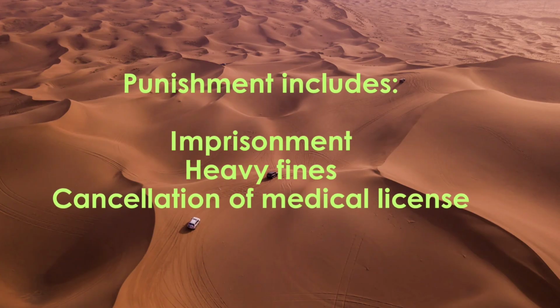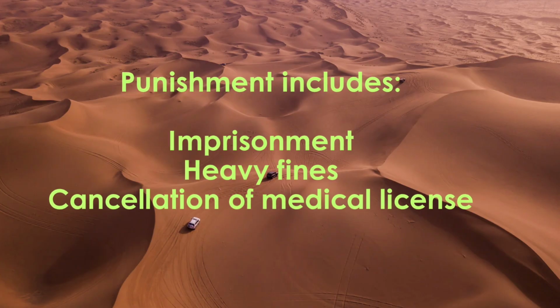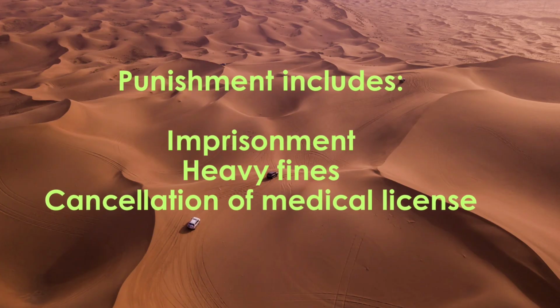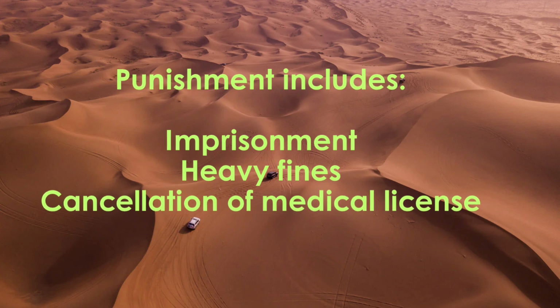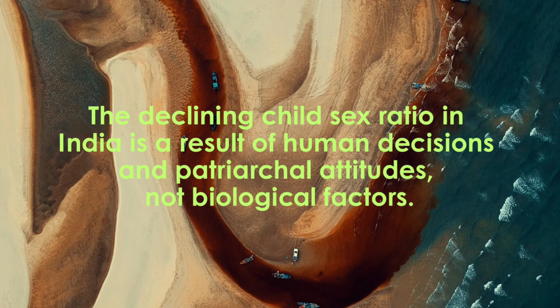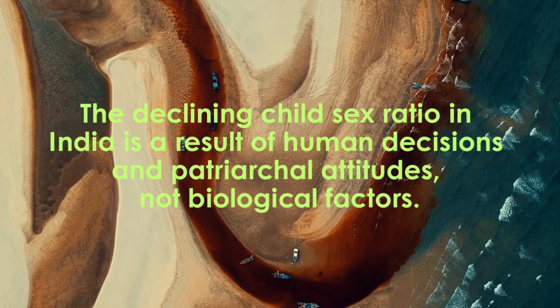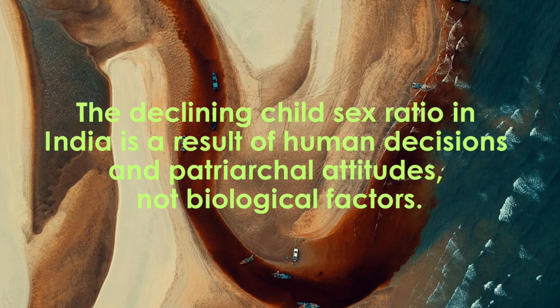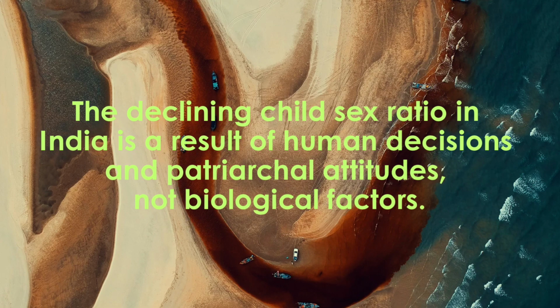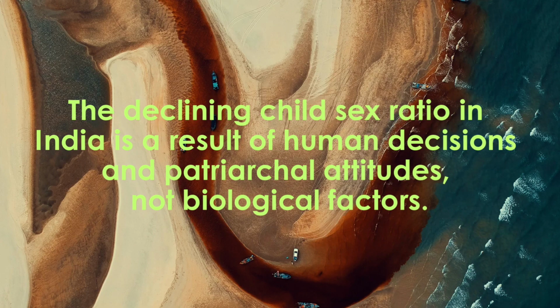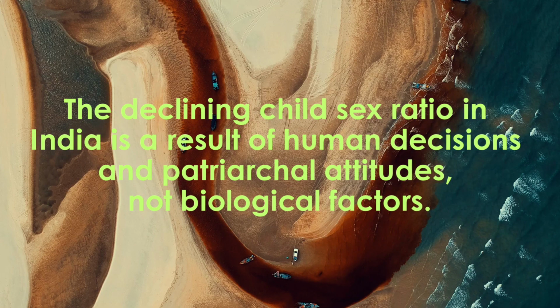The punishments under the PCPNDT Act include imprisonment, heavy fines, and cancellation of the doctor's medical license. These strict provisions are meant to protect the rights of the girl child and promote gender equality in society. Thus, the declining child sex ratio in India is a result of human decisions and patriarchal attitudes, not biological factors. This shows that the decline in child sex ratio is man made, not natural.